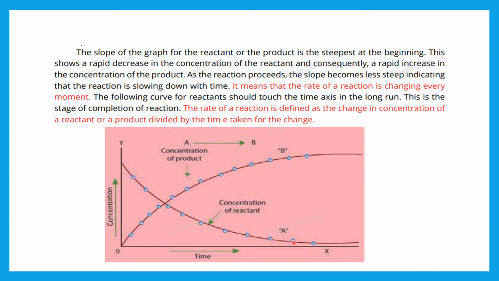At this stage they become horizontal, meaning the reaction has stopped, and we say it is the stage when the reaction has been completed, because here the steepness of the slope is almost gone. So we can define the rate of reaction as the change in the concentration of the reactant or the change in the concentration of the product divided by the time taken for that change.